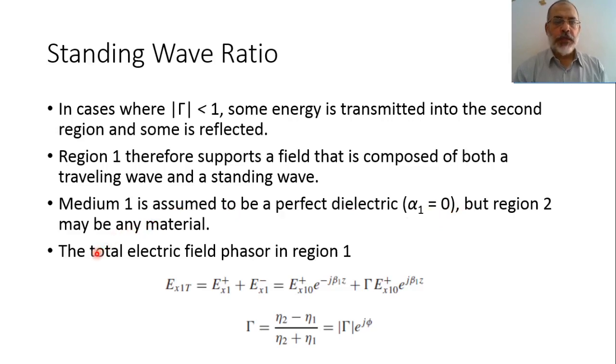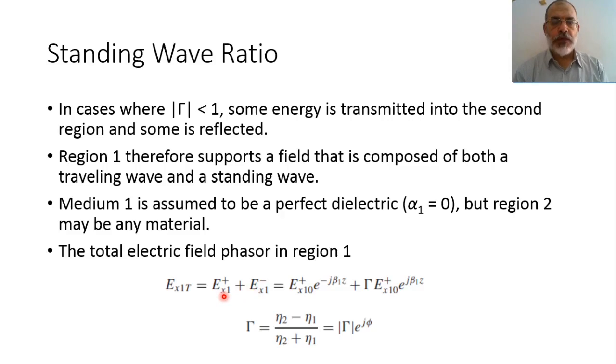So in this case, the total electric field phasor in region 1, Ex1 total, would equal the incident phasor Ex1 plus, plus the reflected phasor Ex1 minus.